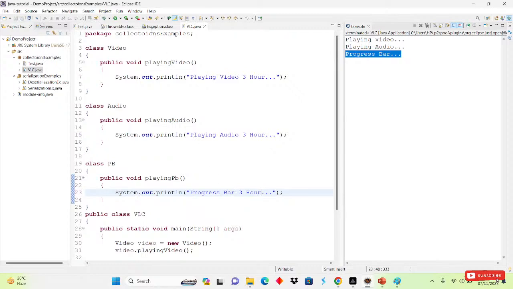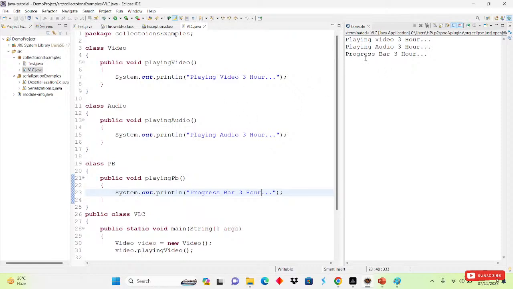So if I run this, it plays video for 3 hours, then after 3 hours plays audio for 3 hours, then after 3 hours the progress bar for 3 hours, right? It means first the video plays 3 hours, then the audio plays 3 hours, and then the progress bar plays 3 hours. We don't want that.